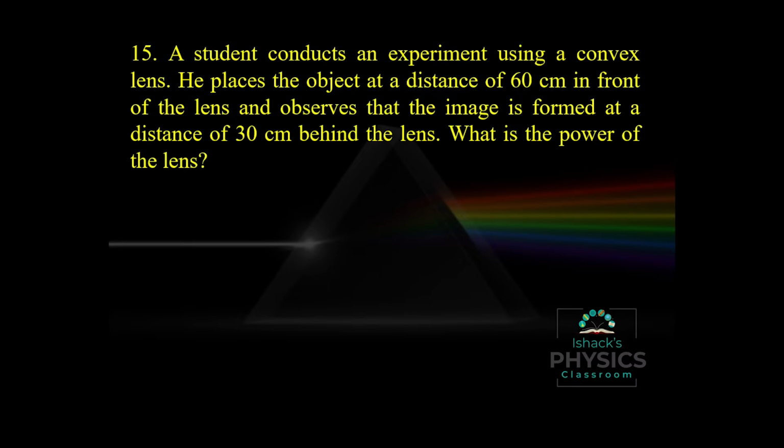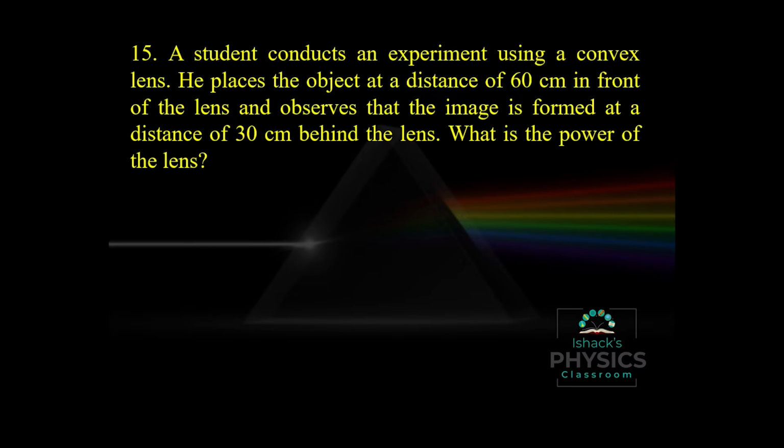So here the object distance u is minus 60 and the image distance is behind the lens, so v is positive. So 1 by f equal to 1 by v minus 1 by u, that is 1 by 30 minus 1 by minus 60. So it becomes 1 by 30 plus 1 by 60. So it becomes 1 by f equal to 90 by 1800, or f is equal to 1800 by 90. So we get f is equal to 20 centimeter.